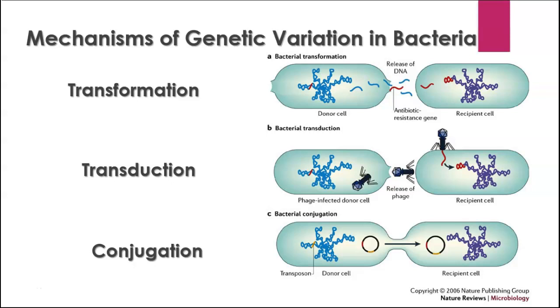Bacterial conjugation is when you have a plasmid that basically gets transferred purposely from one bacterium to another. There's a special kind of pilus that can be produced called a sex pilus that's basically like a hollow tube, and that allows the donor cell to transfer a plasmid from it to the recipient cell. And that's one way that a lot of bacteria pick up antibiotic resistance, which is becoming more common in a lot of bacteria.